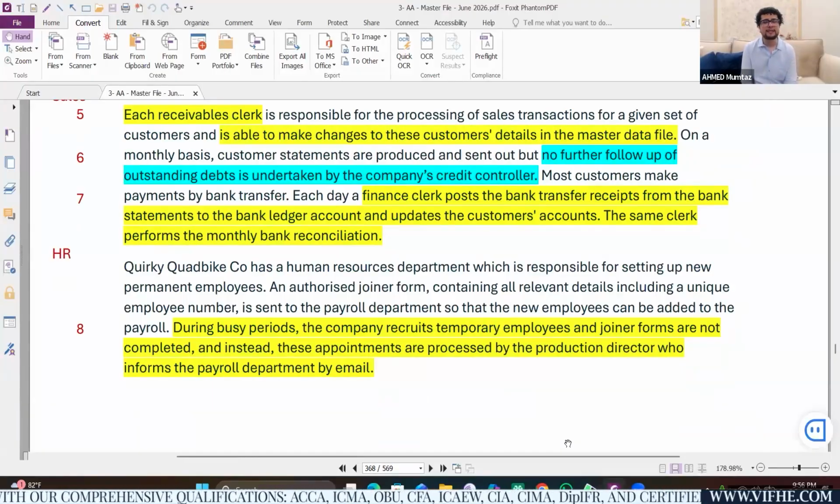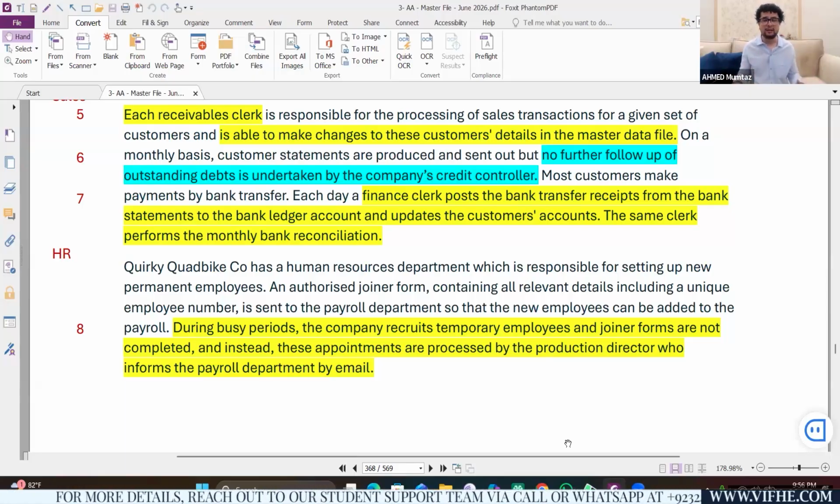On a monthly basis, customer statements are produced and sent out. Now, guys, you need to have a practical exposure in order to understand this. So imagine I'm a company. Every month, I share a monthly statement with my customers that tells them this is the amount they have, this is the business they did, this is the amount they paid during the year, and this is the outstanding balance. It's called the customer statement.